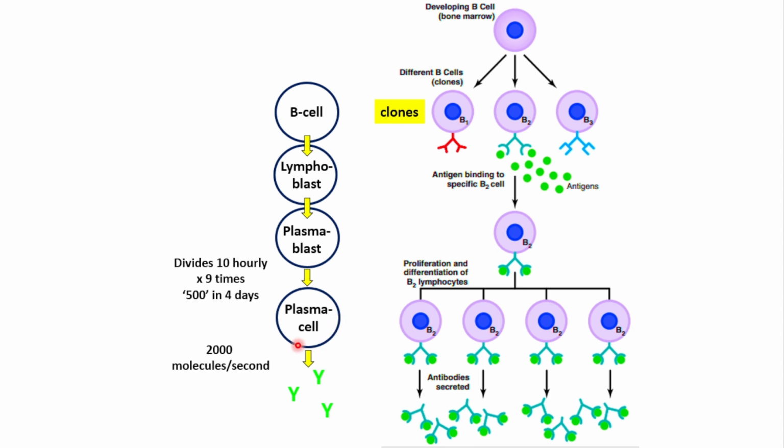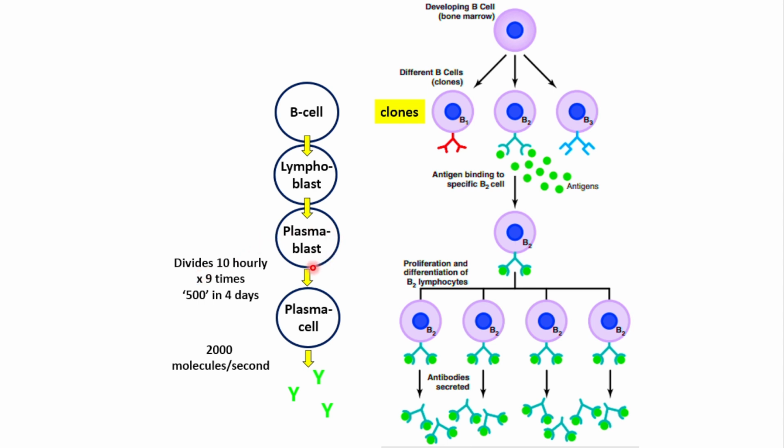Then after a further 10 hours, or 20 hours, we have 4 plasma cells. After 30 hours, we have 8 plasma cells. After 40 hours, we'll have 16 plasma cells. Now, this division will take place 9 times. It means around 90 hours, which is a little less than 4 days. So, finally, how many plasma cells will be produced? 500 plasma cells will be produced in 4 days.